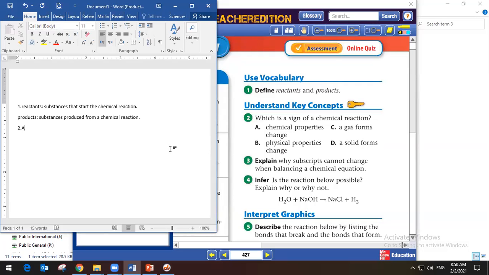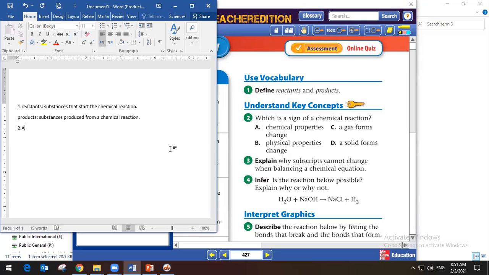But my question: once we boil water, we find that the water turns to vapor. So I could see gas come out. Is that in that case considered a sign of a chemical reaction? Once you boil water, you put it on fire and keep boiling it. So in that case, no. Why? Because actually I don't have reactants here. It's just water, and by heating it changes state only. You get the idea?